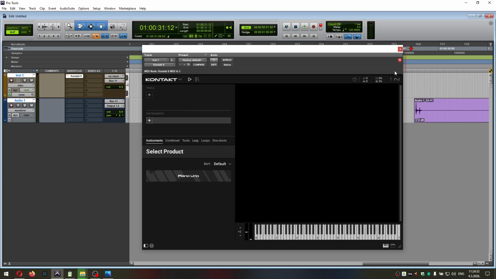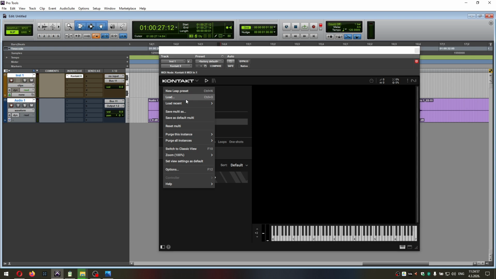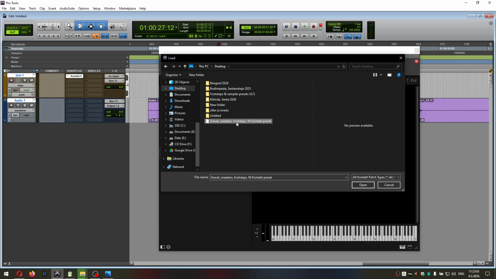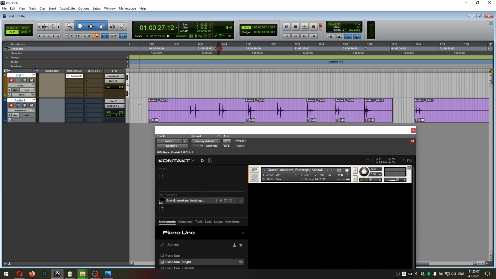If you use Kontakt, you should do the same thing, creating instrument and audio tracks. Just select the preset you want. So I will load what I have on the desktop. Gravel, sneakers. And again, I will delete everything.